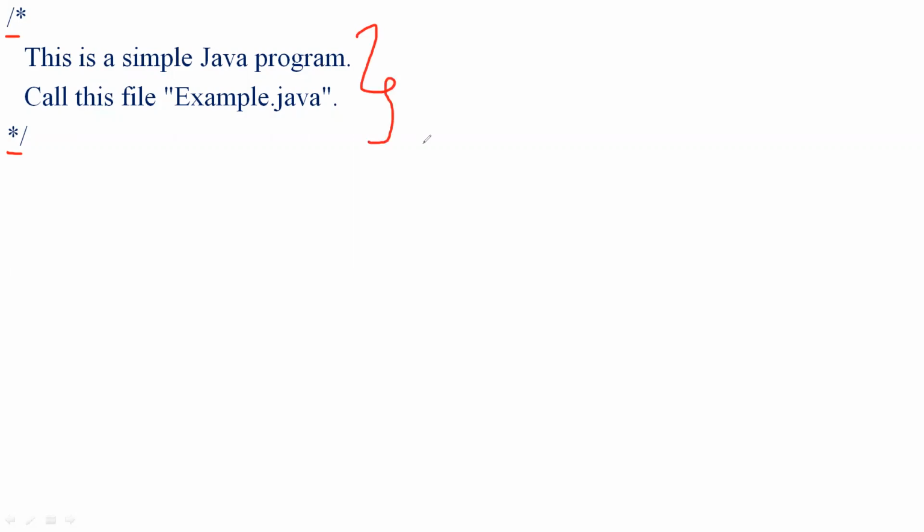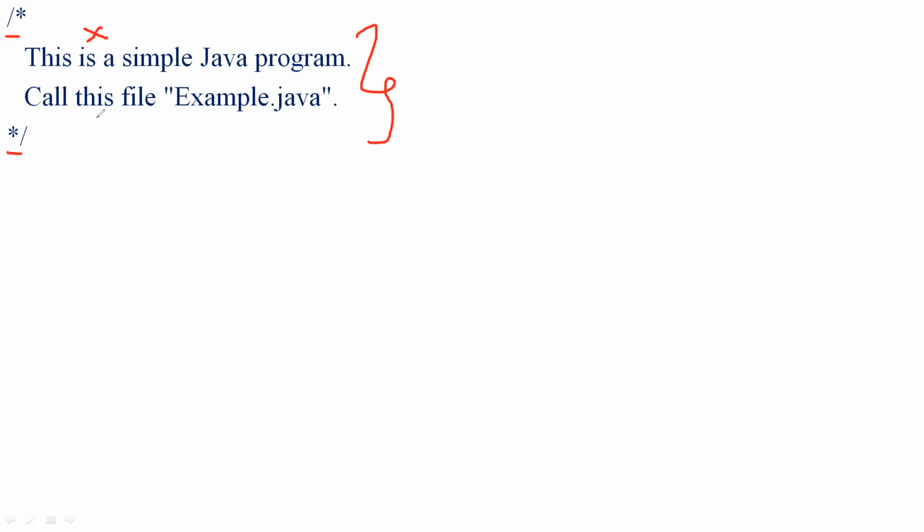As I said when I explained the overview of Java, in all the programming languages we have comments. Like most programming languages, Java also allows comment lines. The contents of these comments are ignored by the compiler. They are not considered for compilation.